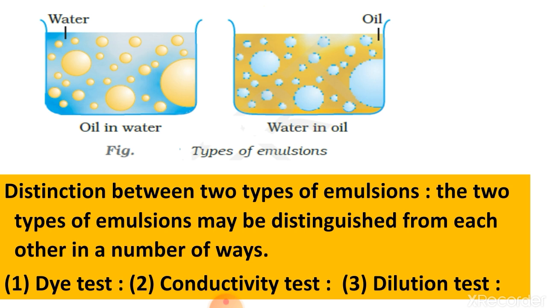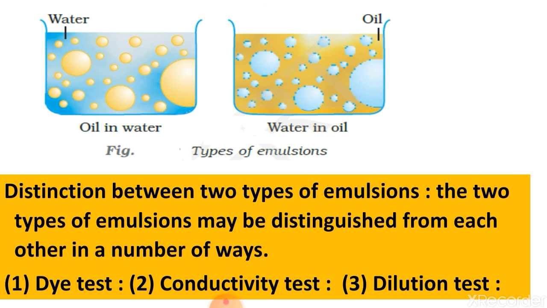The first way is the dye test, known as the color test. This test involves the addition of an oil soluble dye to the emulsion under experiment. If the emulsion acquires the color of the dye readily, it is a water in oil type emulsion.